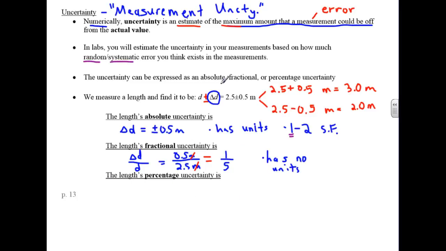Finally, the percentage uncertainty is the exact same thing as the fractional uncertainty, except we make it a percentage. So what's 1/5 as a percentage? 20%.